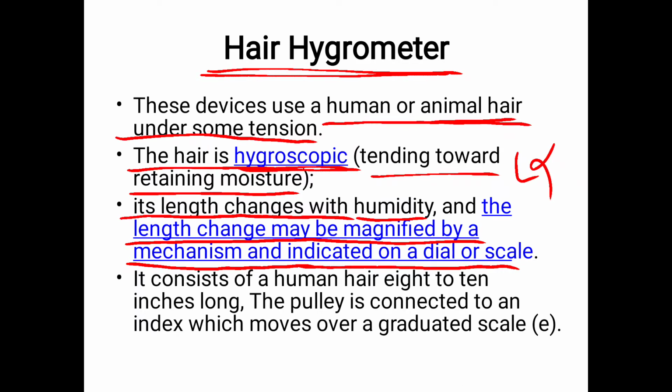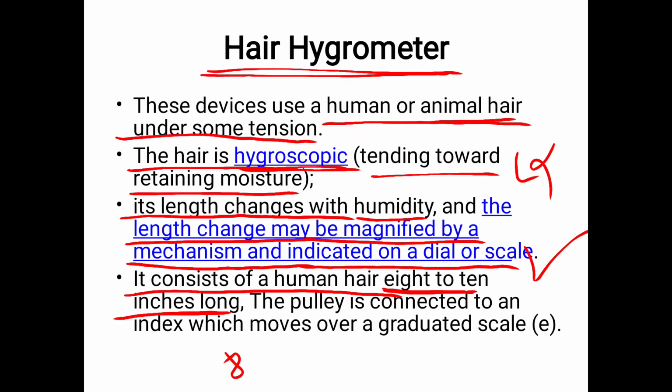If humidity increases, then a change in the length of hair takes place, and that change in length may be magnified by using some mechanism and indicated on a dial or a scale. It consists of human hair 8 to 10 inches long.